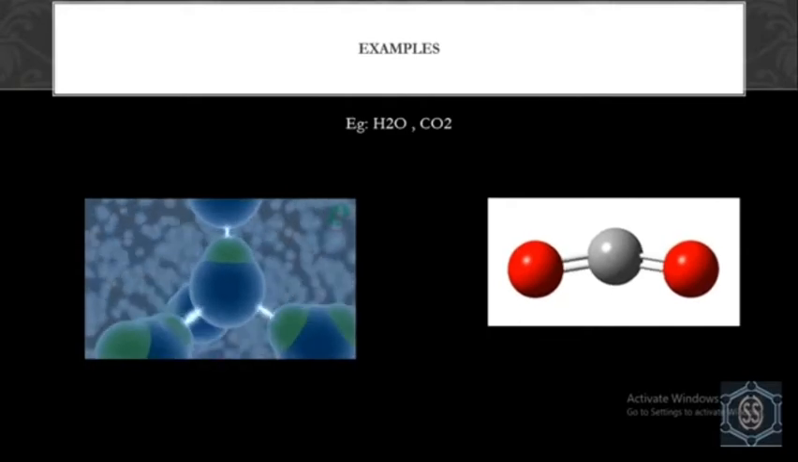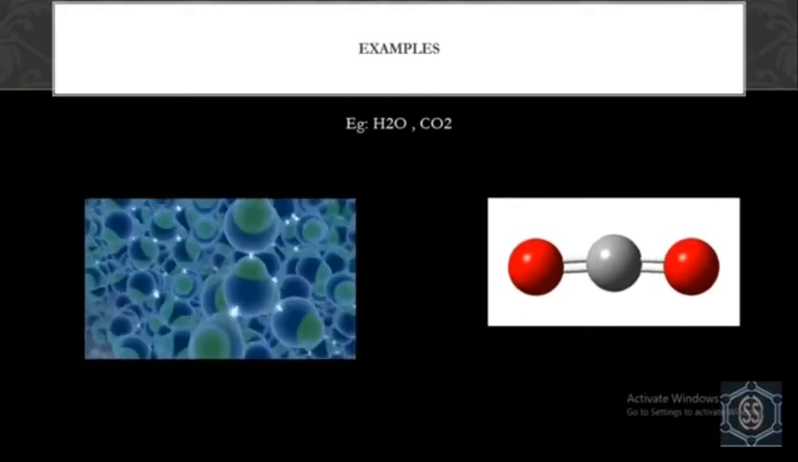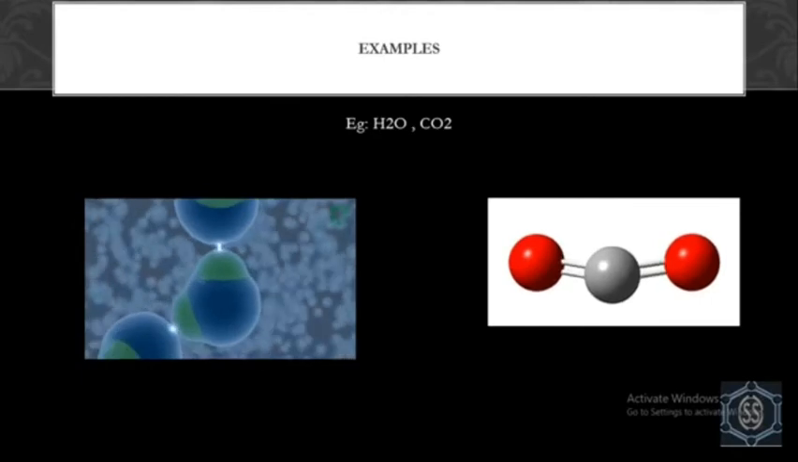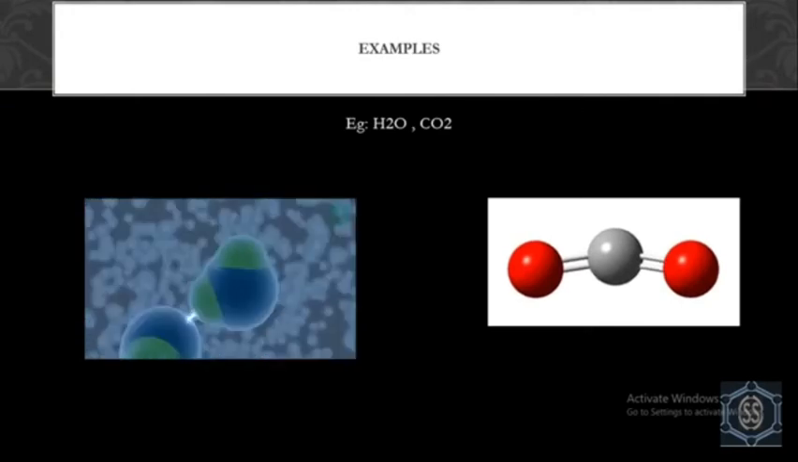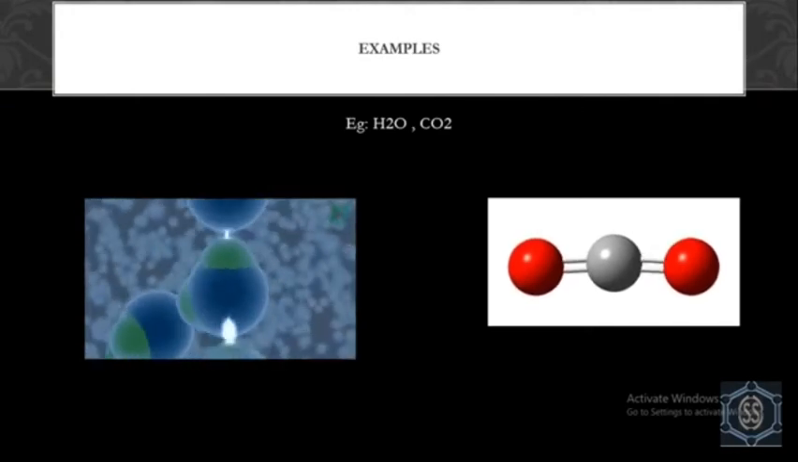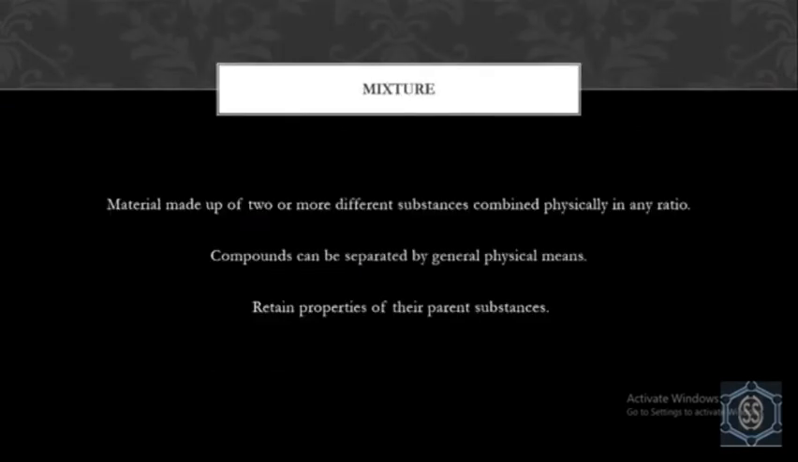You see here in H2O, hydrogen and oxygen gas molecules are combined chemically to give H2O, that is water, and in CO2, carbon and oxygen are combined chemically to give CO2. Next is mixture. It is a material made up of two or more different substances combined physically in any ratio. In a mixture they are combined physically, while in a compound they are combined chemically. So the mixture can be separated by general physical means. They retain the properties of their parent substances.